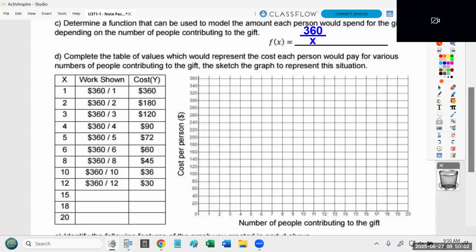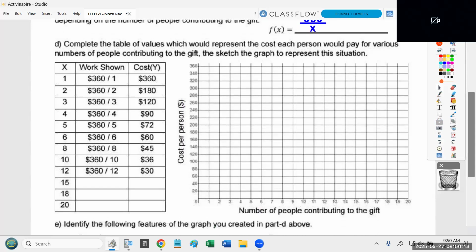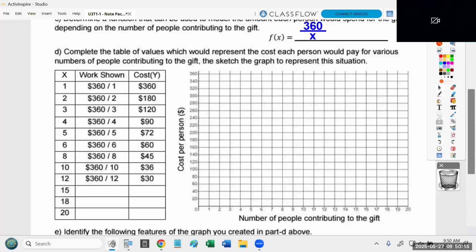Part D says complete the table of values which would represent the cost each person would pay for various numbers of people contributing to the gift. Then sketch the graph to represent this situation. Now the table is mostly filled in for you, but, and this is going to help with the next problem, I just want to point out how quickly we could have filled in this table ourselves.